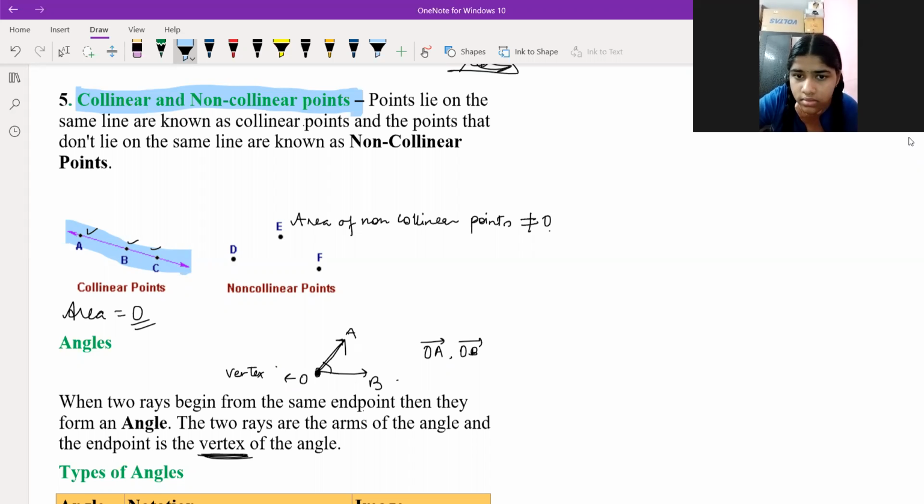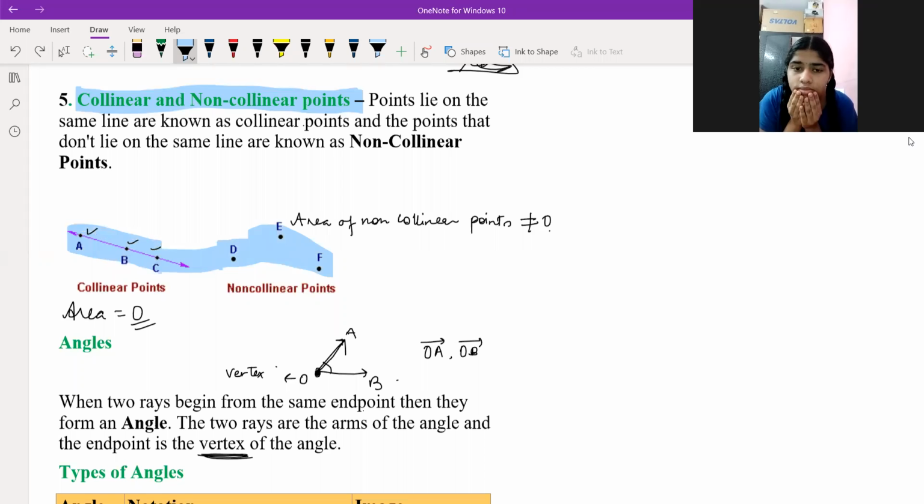Non-collinear points means, suppose if you draw one line, this one will be different. This will be different, right? So these are non-collinear points. All the points are not meeting at a single line. So D, E, F are the non-collinear points, whereas A, B, C are collinear points. It's clear? Yes, sir.